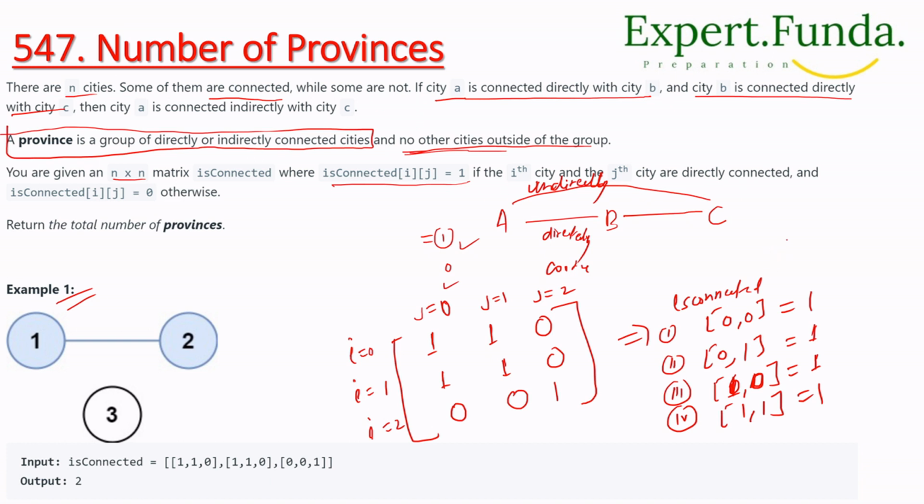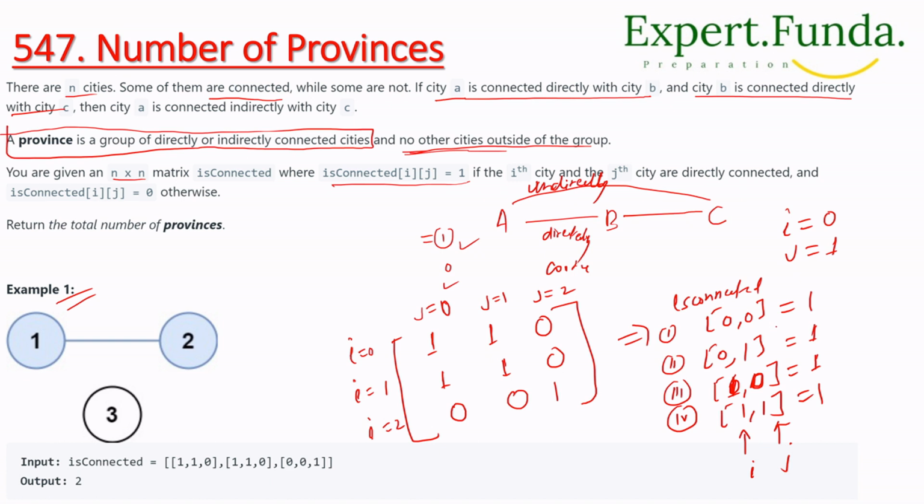So i is 0 and j is 1, and these are connected. Only these two values are here, i 0 and j 1.